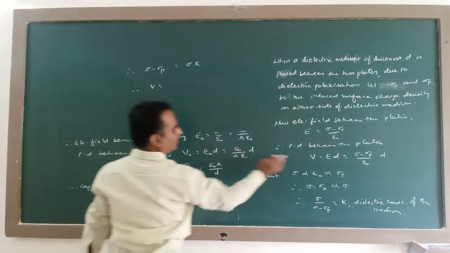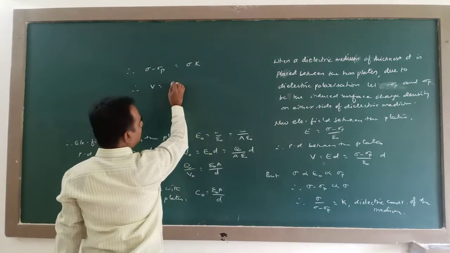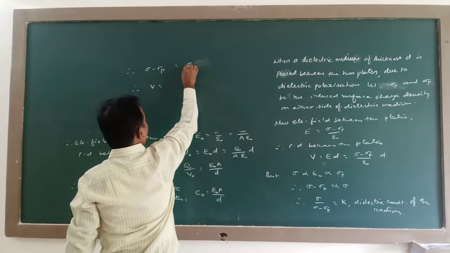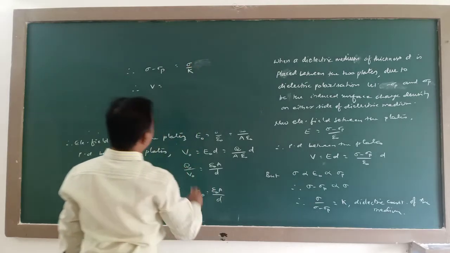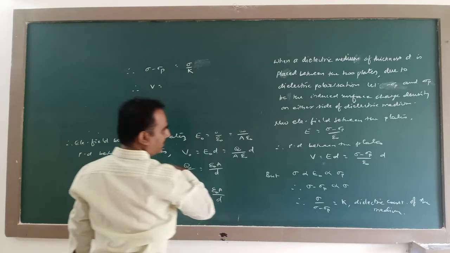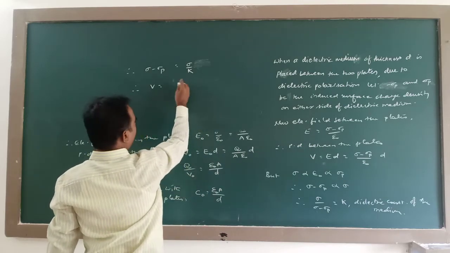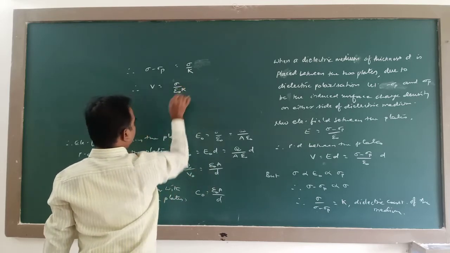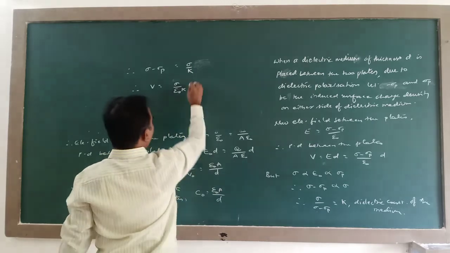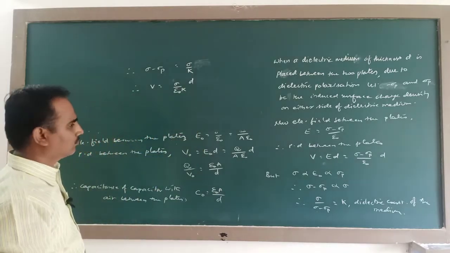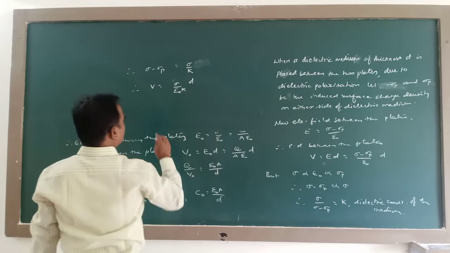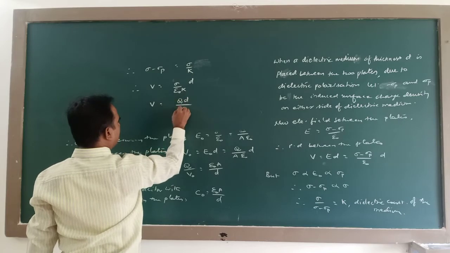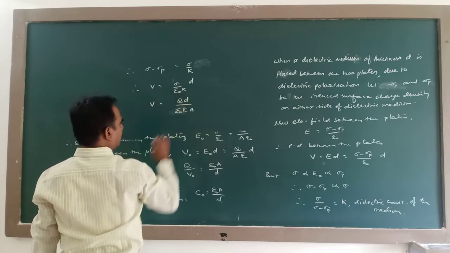Therefore, this term can be written as sigma divided by K. So, this equation V can be written as sigma by K epsilon naught into D. So, this becomes equal to QD divided by epsilon naught KA.